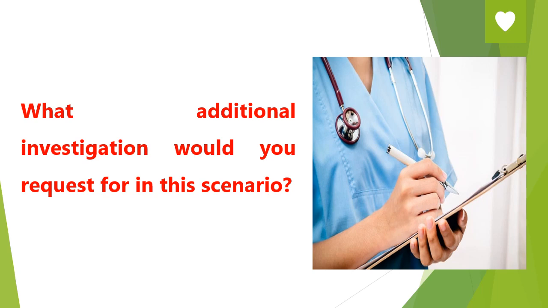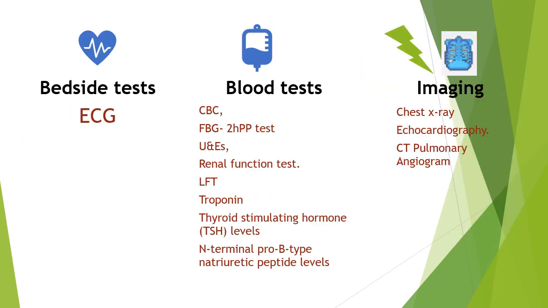So this patient is a congested one. He is in congestive heart failure now. He is in acutely decompensated heart failure because his dyspnea is class 4. The next question would be, what additional investigations would you like for this patient?